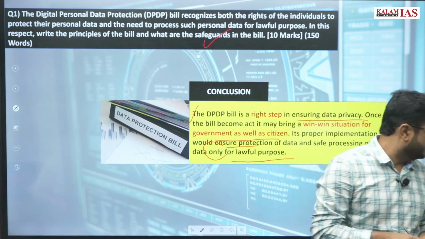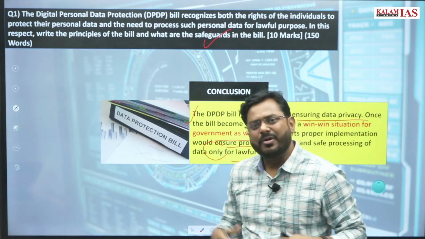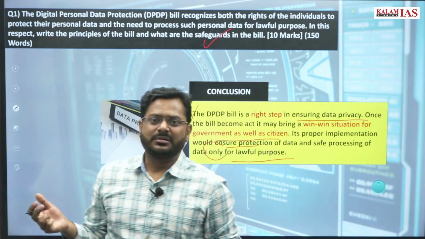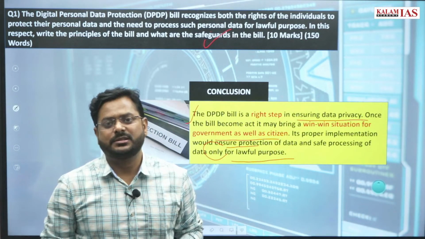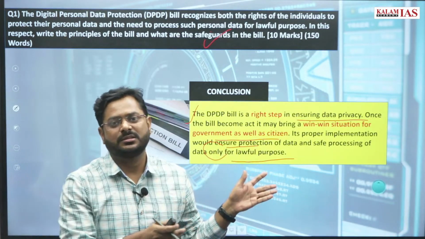Professor Sahab, how is this bill different from this European bill? Why do you want to know, right? This is not comparative politics. Why do you want to know? Why are you wasting your energy on such things?